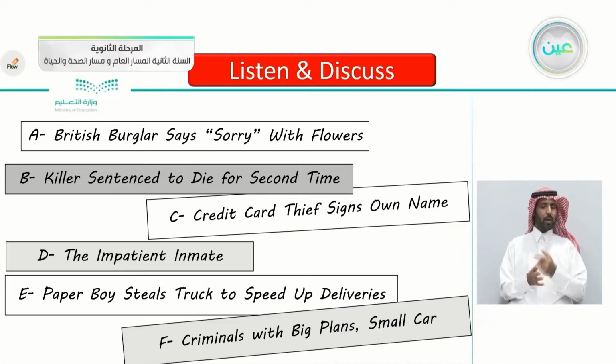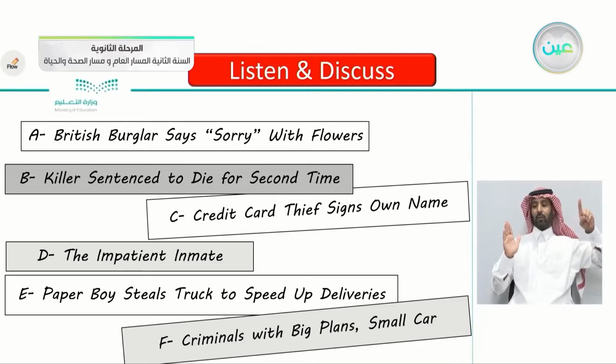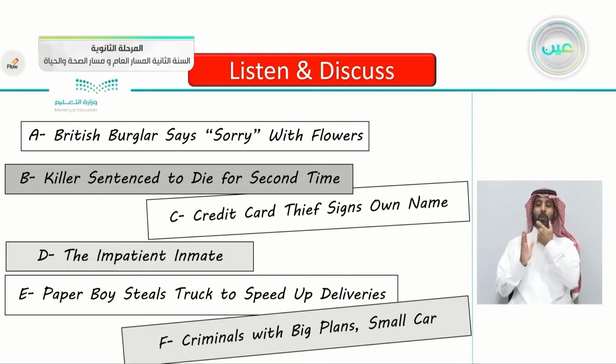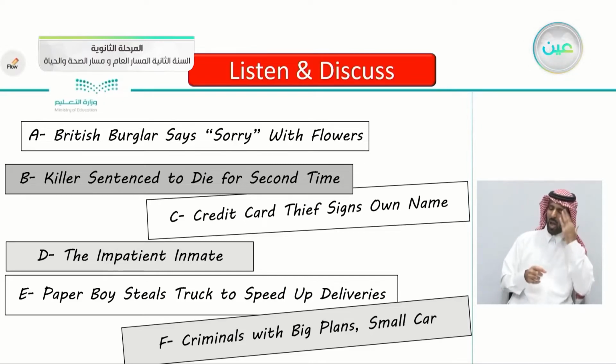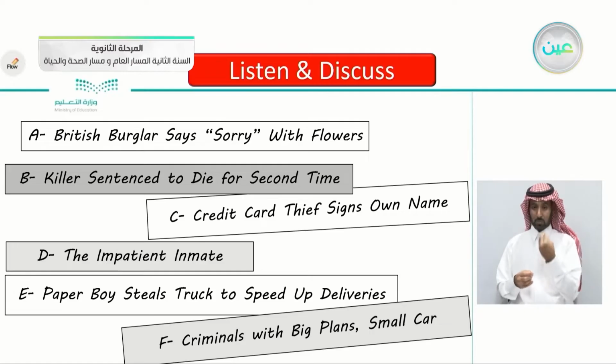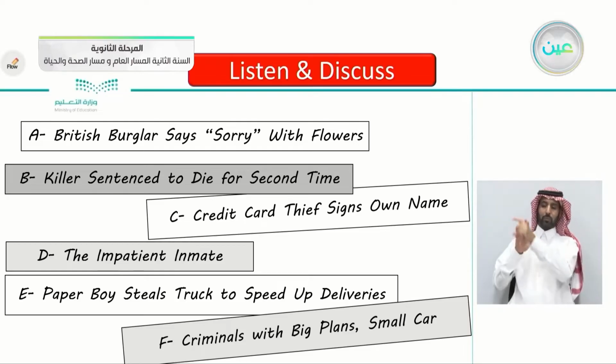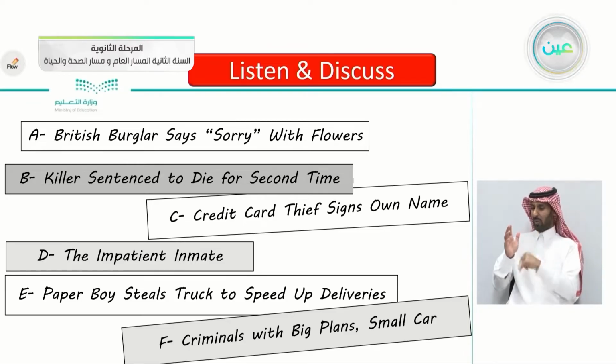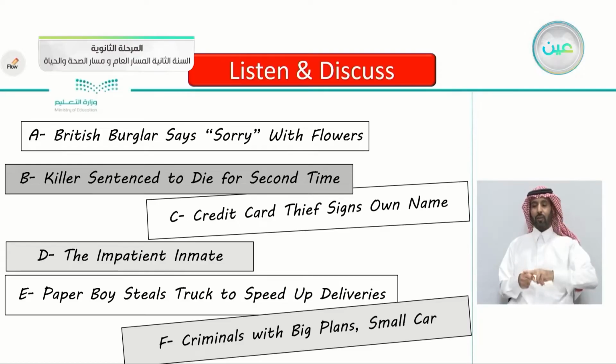So these are the headlines. We have A, B, C, D, E, F. We have six headlines. Headline A: British burglar says sorry with flowers. The second headline: killer sentenced to die for second time. Killer sentenced to die, the death punishment, for the second time.